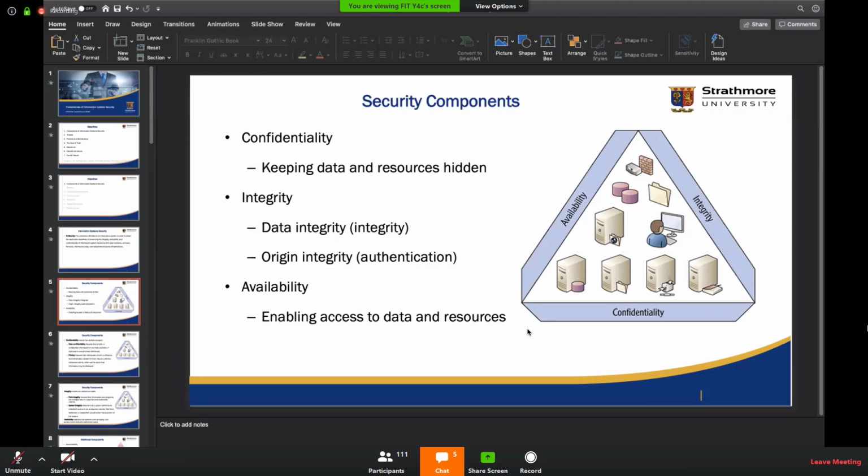Tangus, what do you think availability is? Yes, Aubrey. Okay, so I think with regards to data, those who are authorized to access the data should be able to do so at a given point in time. At any given point in time, yes? Yes. Okay. Yes, Kesley.